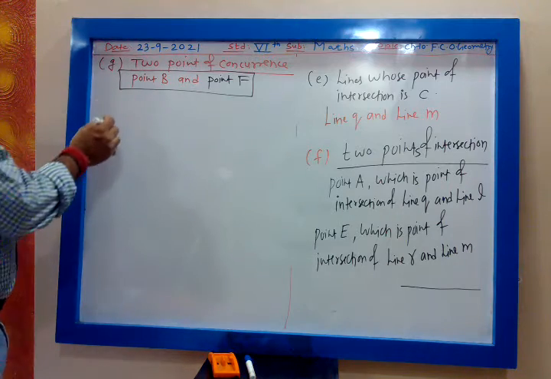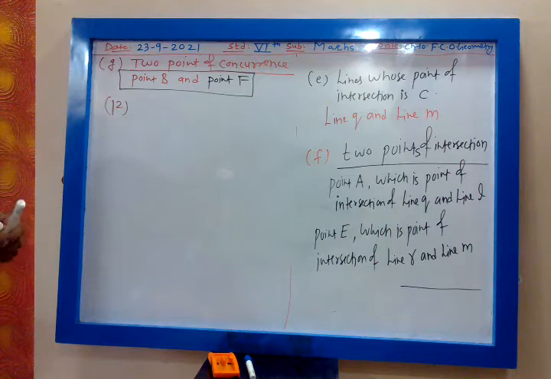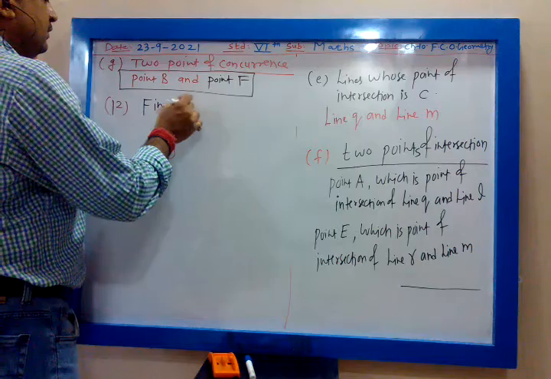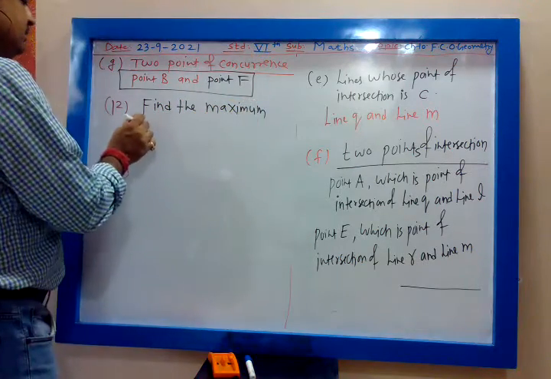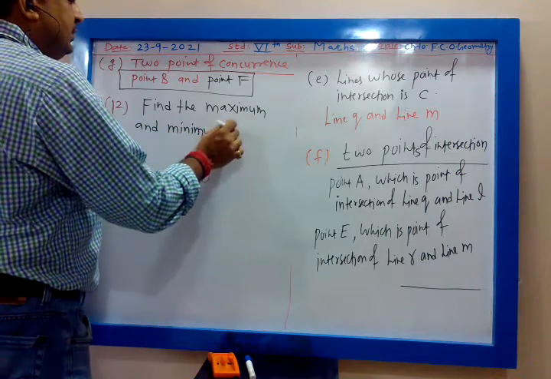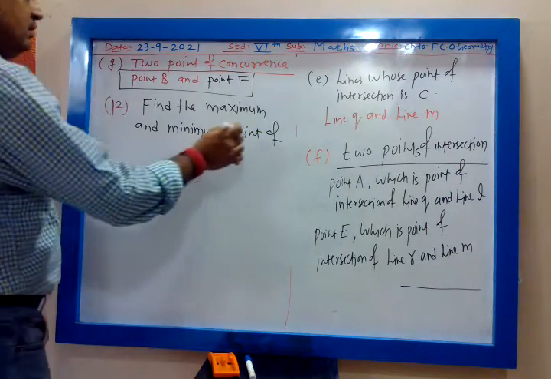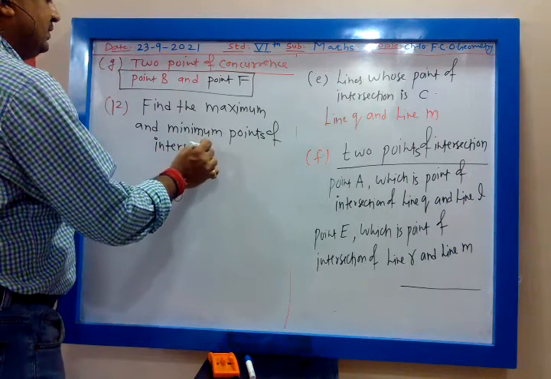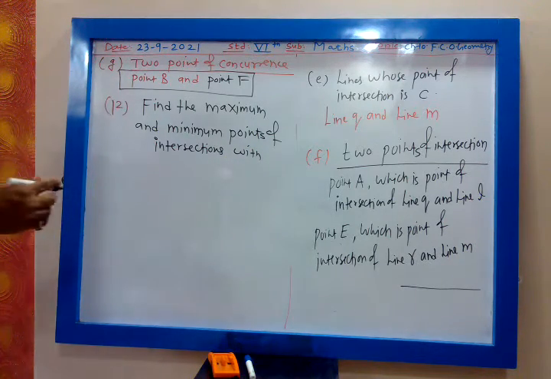12th. Find the maximum and minimum point of intersection with first three lines.